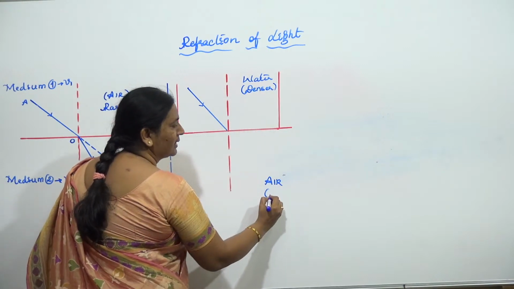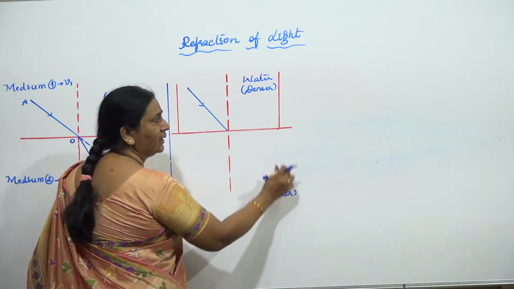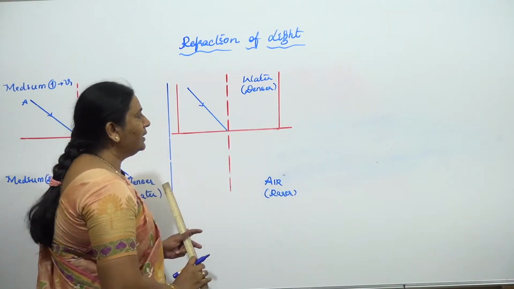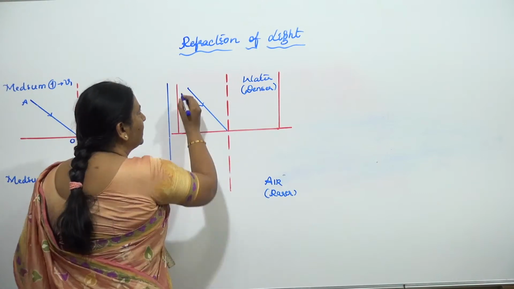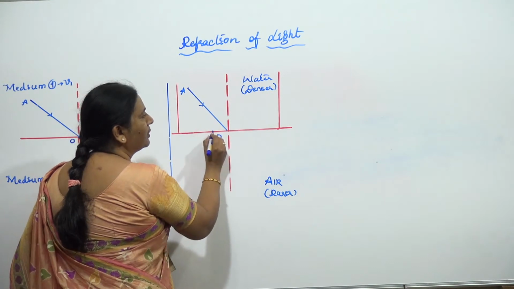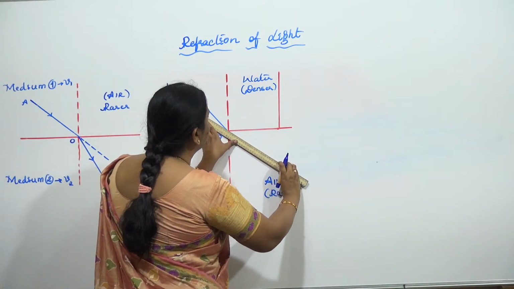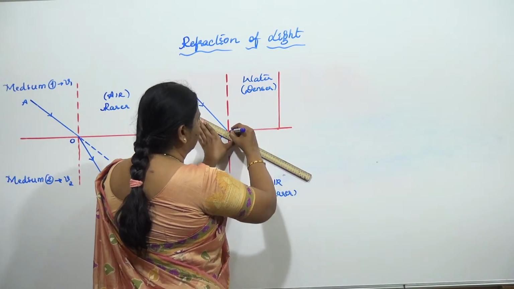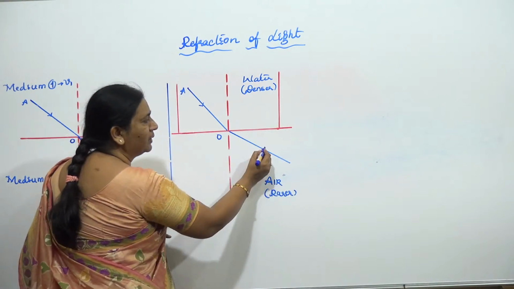I can call this rarer in comparison. Now in this case, if the same light ray is traveling from denser to rarer medium, we are going to observe that it goes away from the normal.